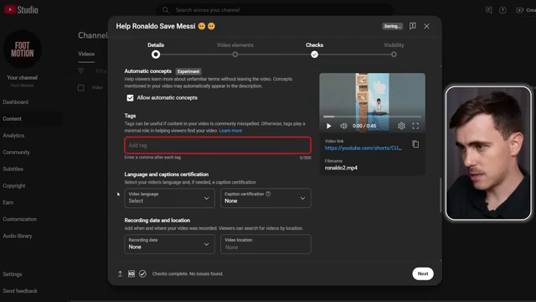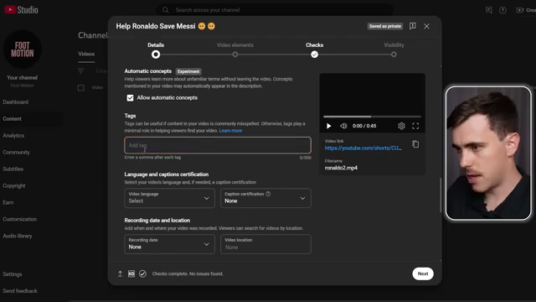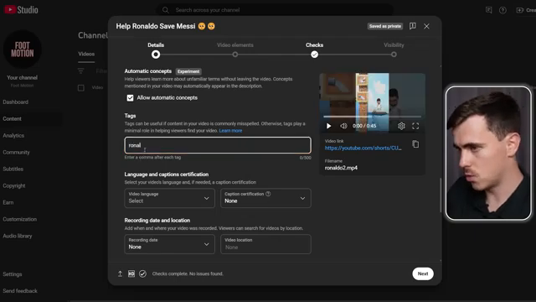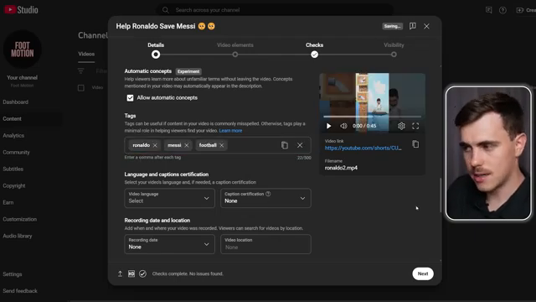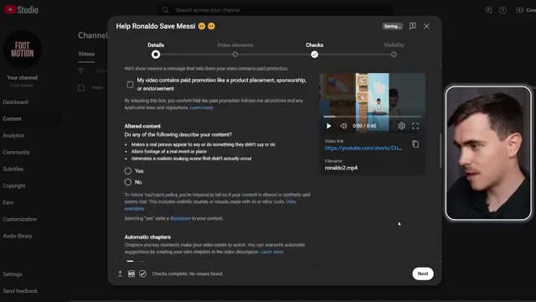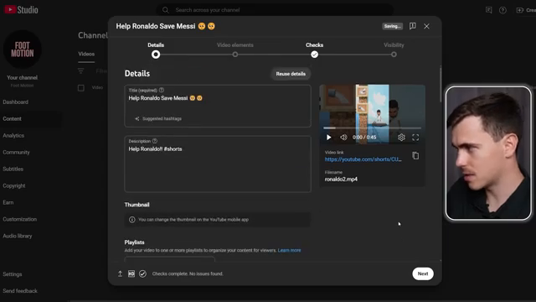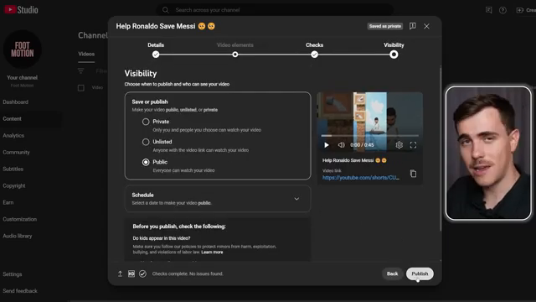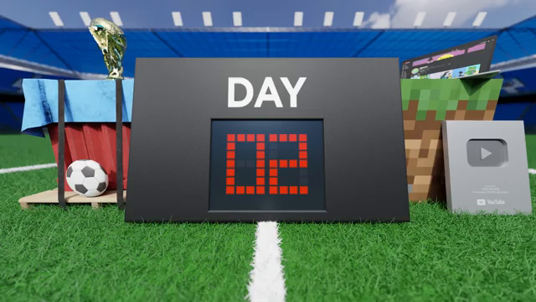Now for tags. These are especially important if it's your first upload. So I'm just gonna come down now and just add a couple that are relevant to my niche, which is football. Okay, that's it. You really don't need to worry about optimizing any of these upload settings. Everything basic, just like this, is perfect. Okay, now finally, let's press upload and let's see how this goes.